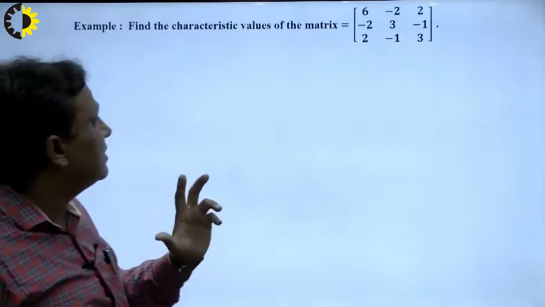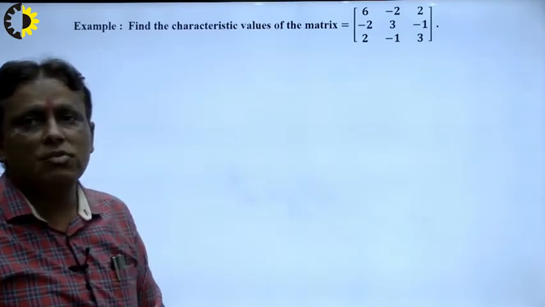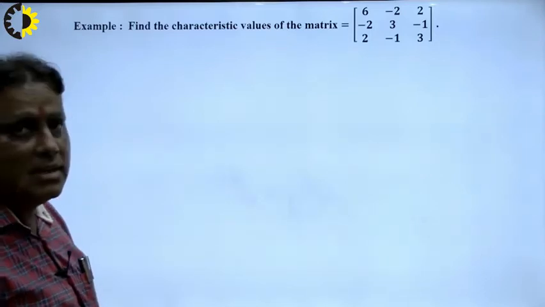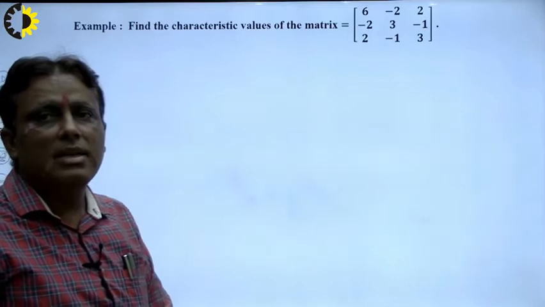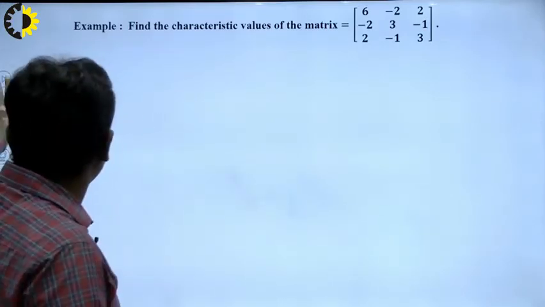What is the criteria to check this? Another problem: find the characteristic equation of the matrix. First of all, we calculate the characteristic equation, so we find its determinant. How to calculate the determinant?